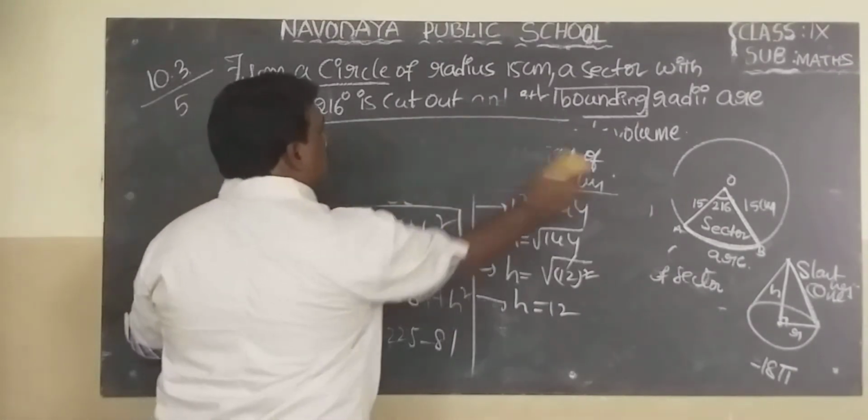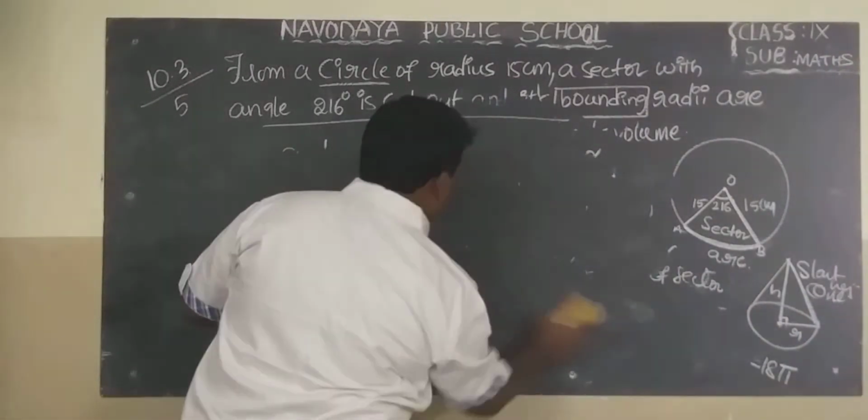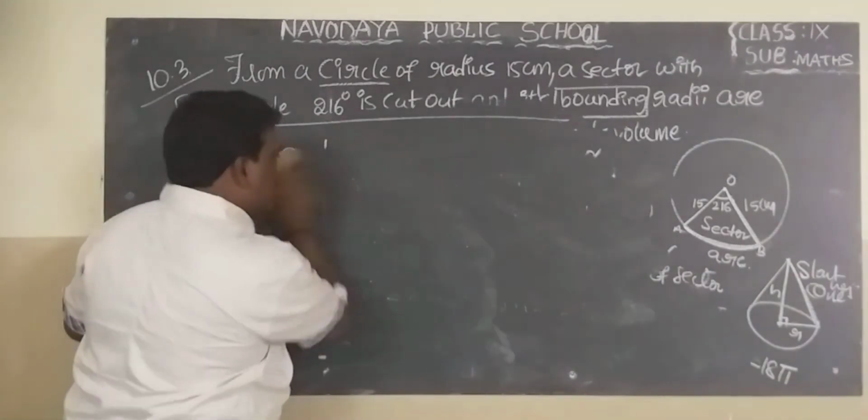Finally, what we need to find out? Volume of the cone. Final step.